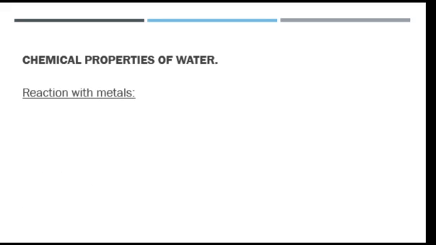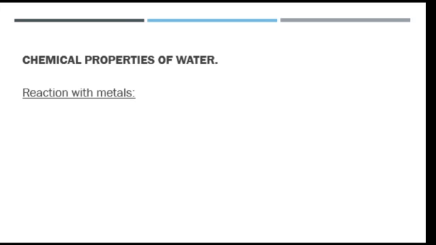Now, looking at reaction with metals. Reaction of water with metals depends on the reactivity of a metal. Metals can be classified into 3 based on level of their reactivity. We have 1, reactive metal; 2, fairly reactive metal; 3, non-reactive metal. So starting with reactive metals.